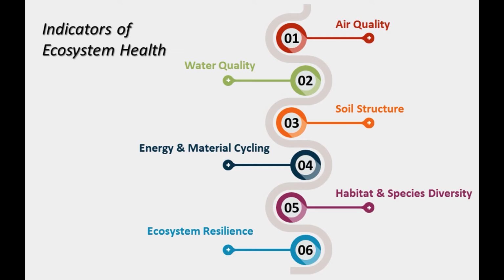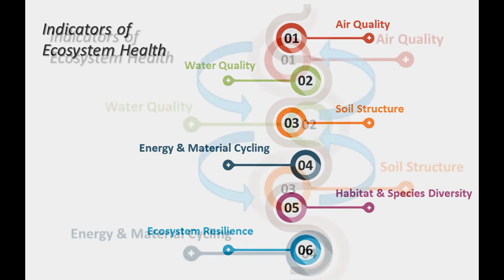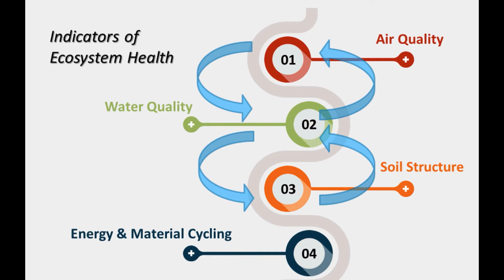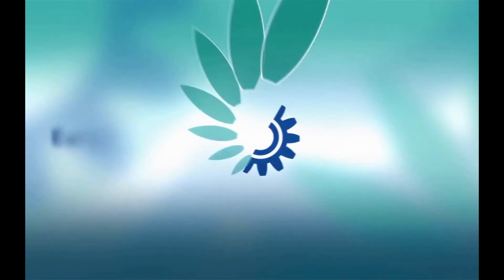There are 6 indicators of ecosystem health within urban infrastructure, namely air quality, water quality, soil structure, energy and material cycling, habitat and species diversity, and ecosystem resilience. These indicators are often interconnected. For example, poor air quality impacts water quality. Compacted soil reduces the ecosystem's ability to purify water.